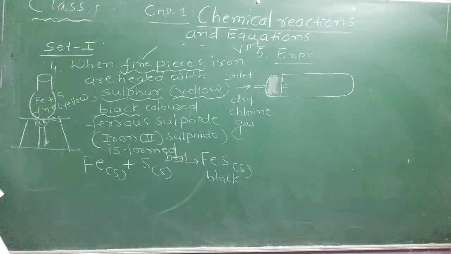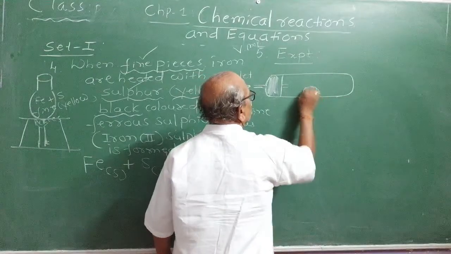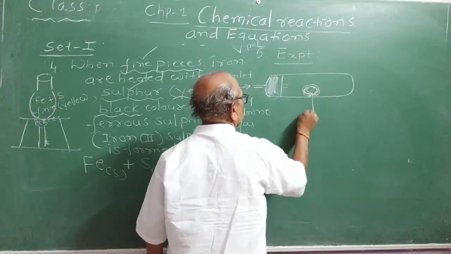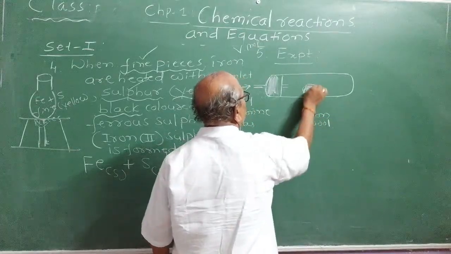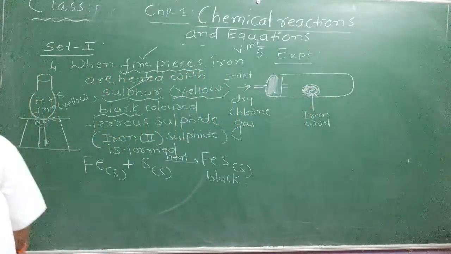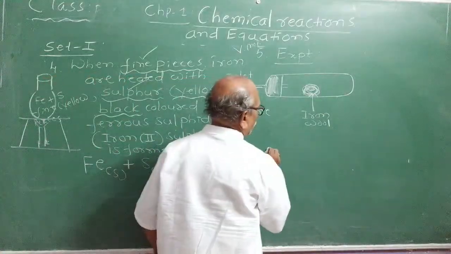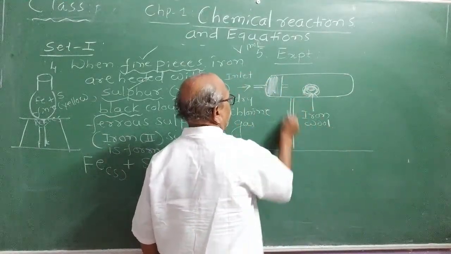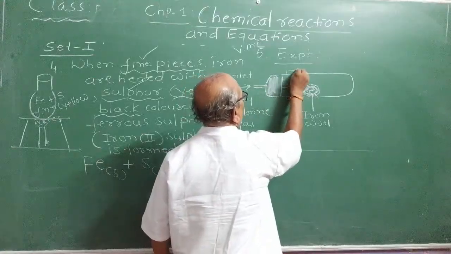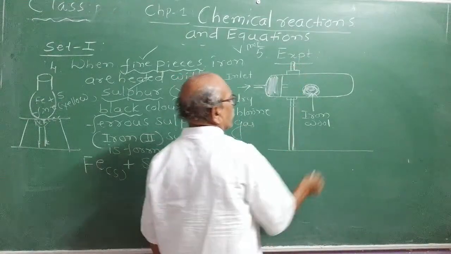You have to place iron here. You have to place iron wool. It is called iron wool. Not fine pieces, iron wool, very, very fine iron wool. You have to place it, right? Then you fix it on a stand, draw the diagram neatly. In the exam, you will be asked for 3 marks: explain the formation or draw a neat diagram of formation of ferric chloride in the laboratory. Write a chemical reaction for it.